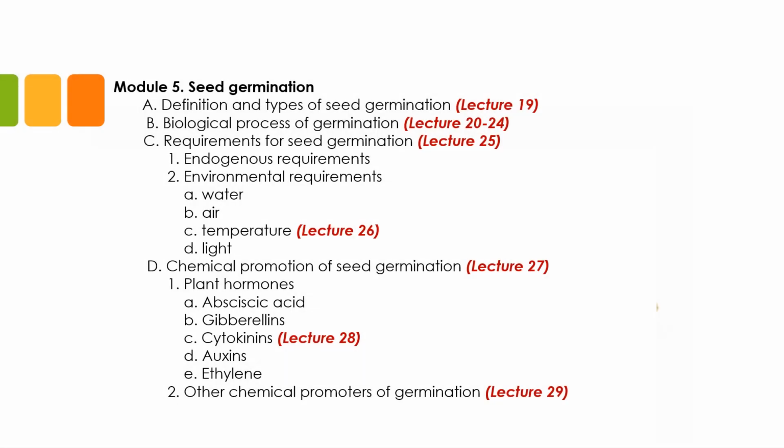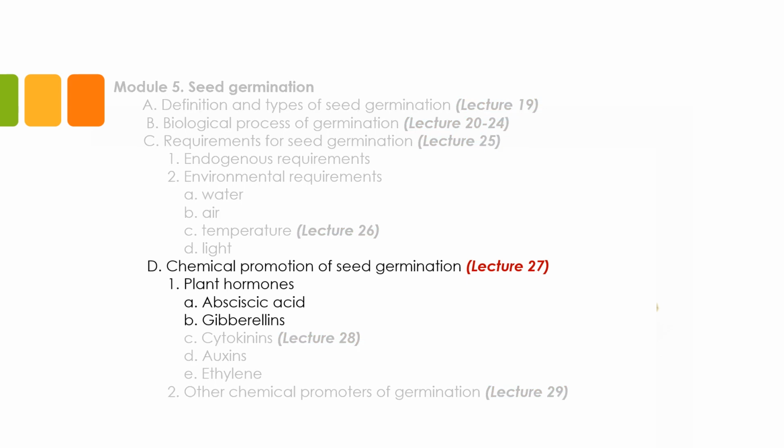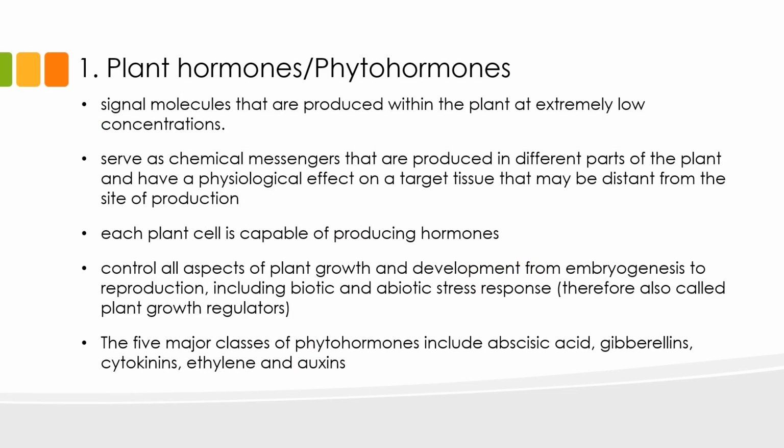Following our discussion on endogenous and environmental requirements for seed germination, we will now shift our focus to various chemical means of promoting germination in seeds. We will begin with the plant hormones abscisic acid and gibberellins.